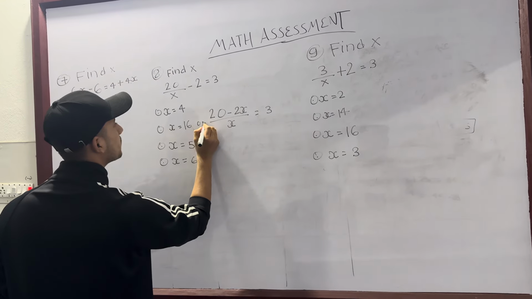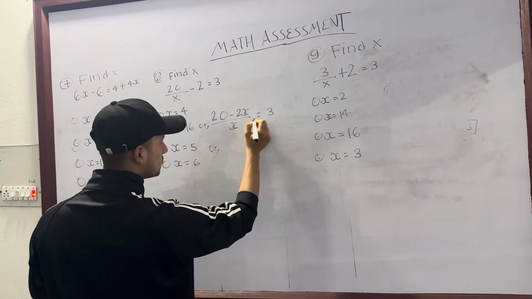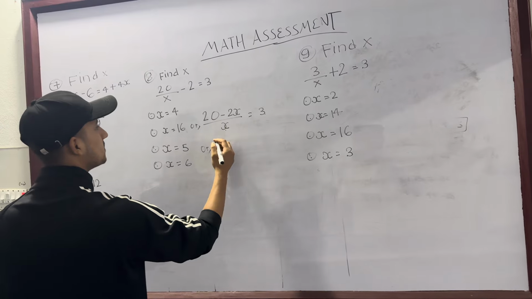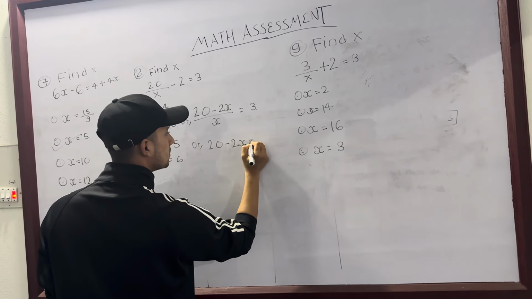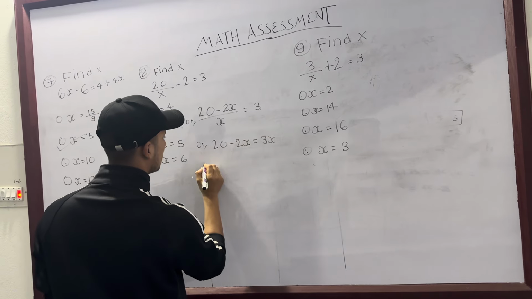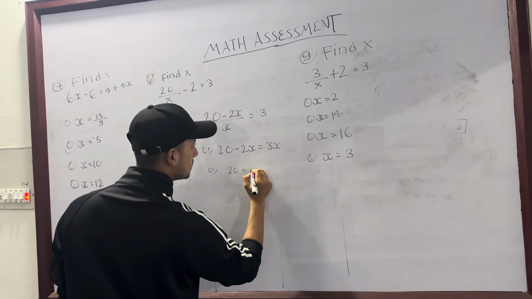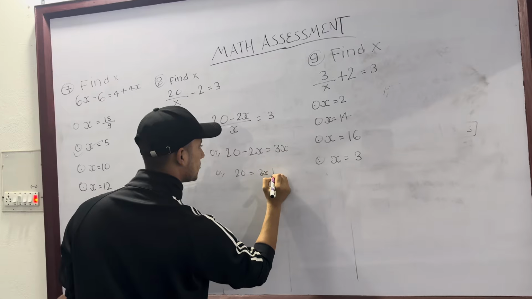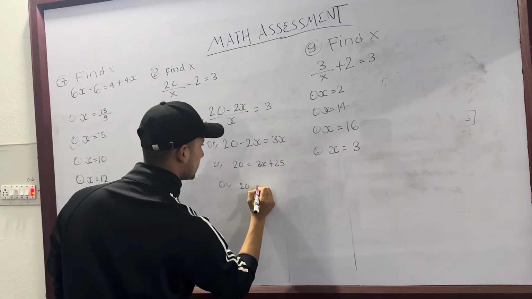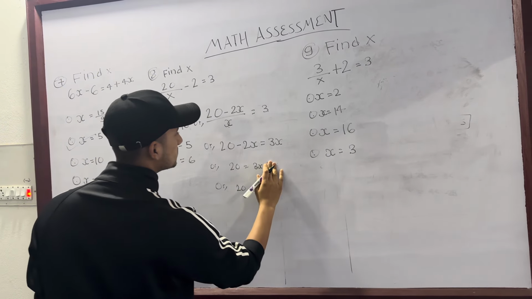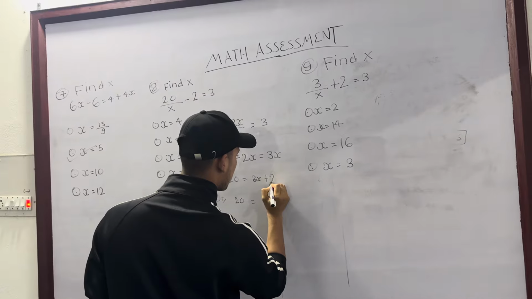So I took LCM here, and this denominator x goes to here, and it will be multiplied. So 20 minus 2x is equal to 3x, or 20 is equal to 3x plus 2x.